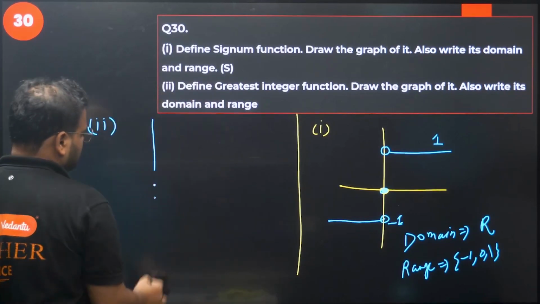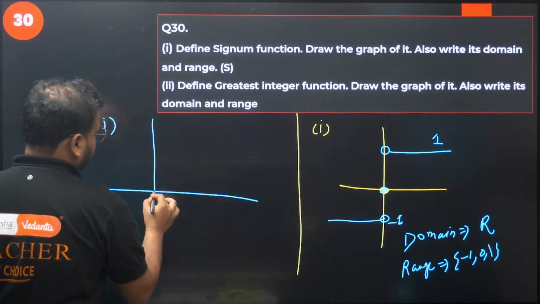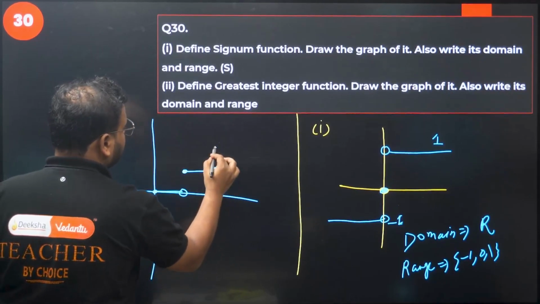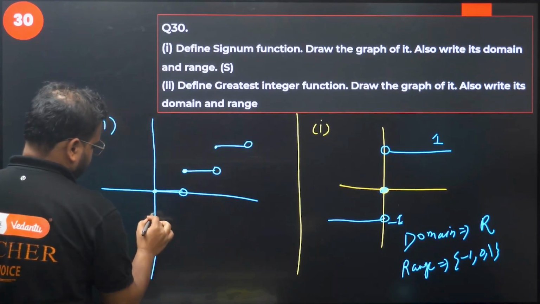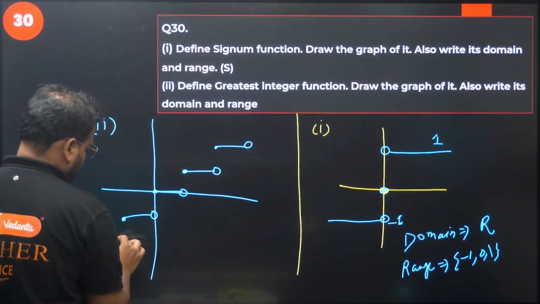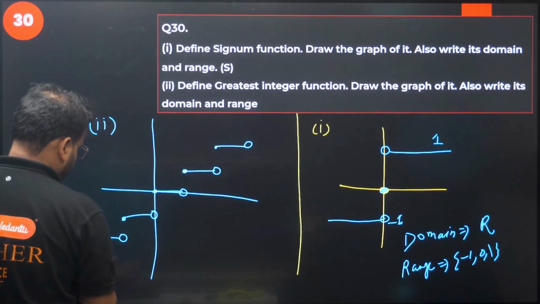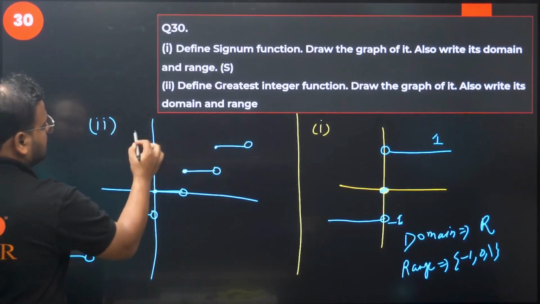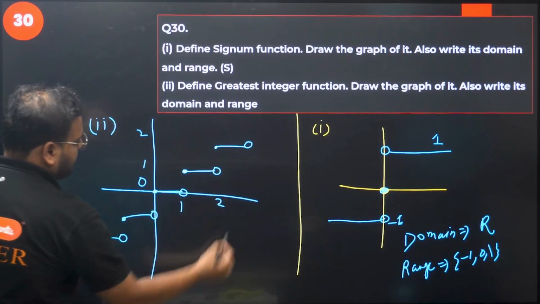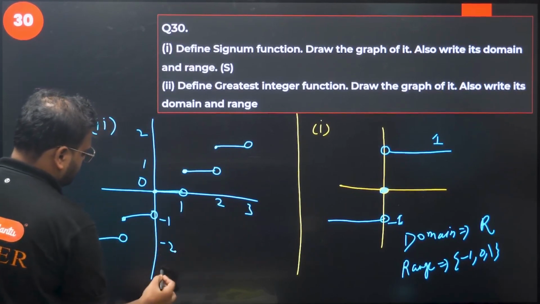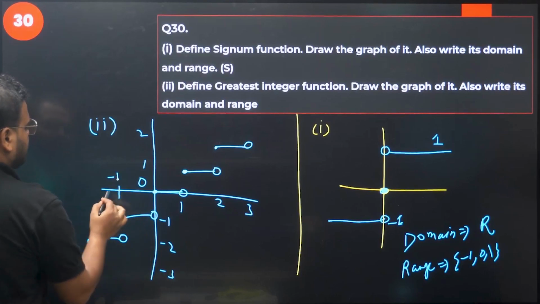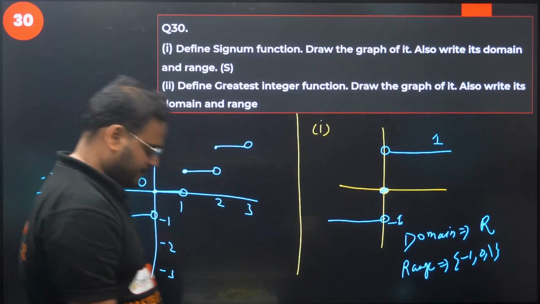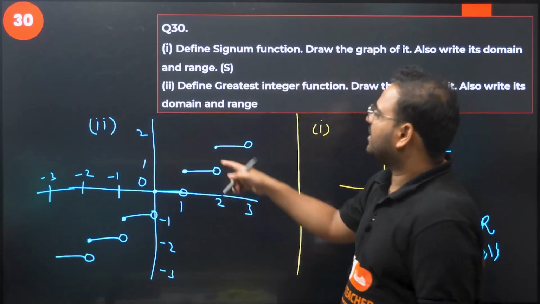For the second one, I've shown you the graph right now. You can draw it again from your side also. I'll just show you right now once again. This is closed. This is open, closed, open, closed, open, closed, open, closed, open, closed. Okay, and if you see here, this is 0, this is 1, this is 2, again 1, 2, 3, this is minus 1, minus 2, minus 3, this is going to be what? Minus 1, minus 2, and of course minus 3. Okay, please check.